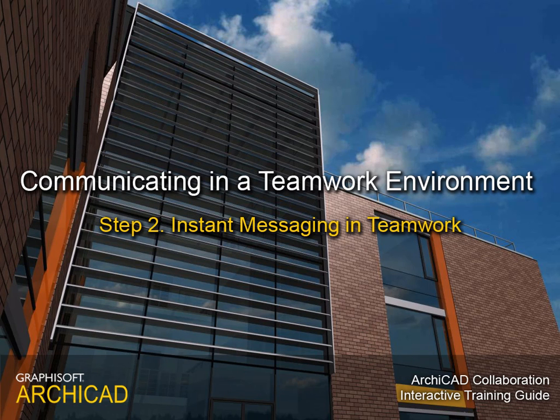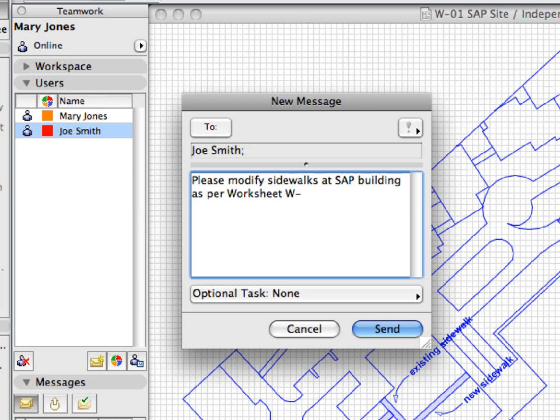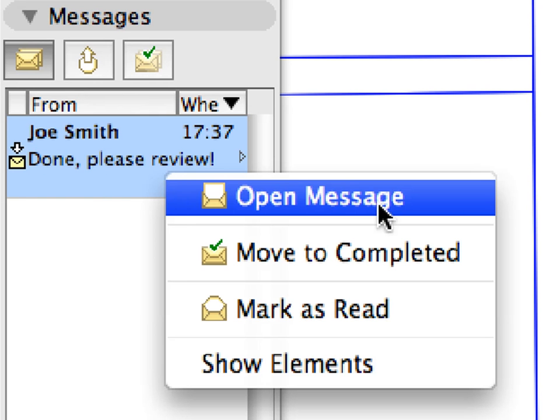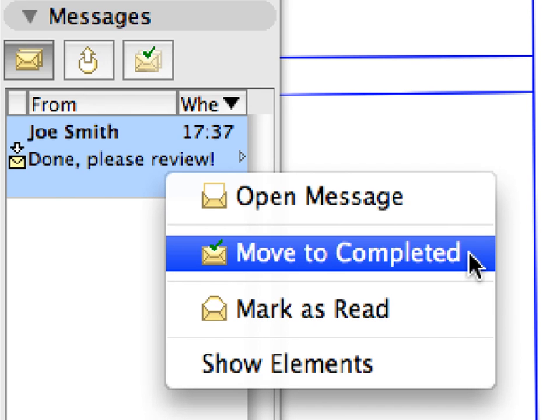Instant Messaging in Teamwork. In this step, we will find out more about the instant messaging feature of ArchiCAD's Teamwork environment. Both team members will be sending messages to each other while working out the construction documentation of the site plan.